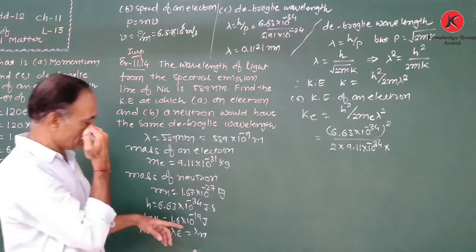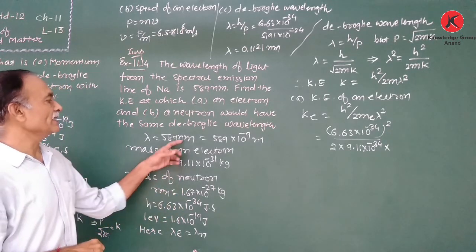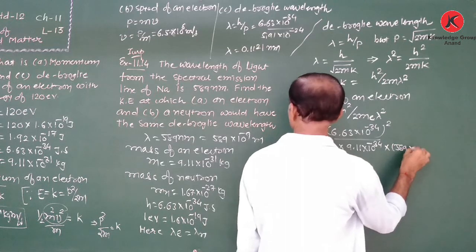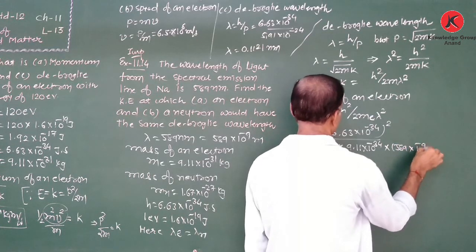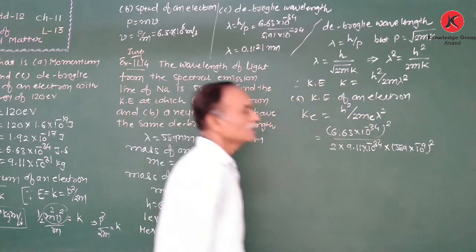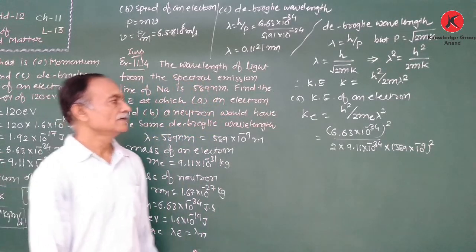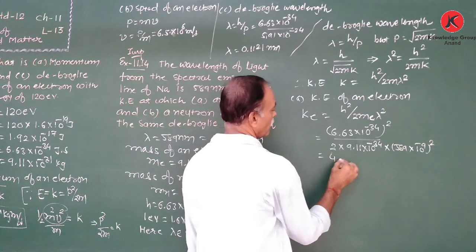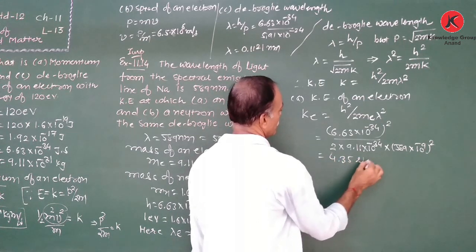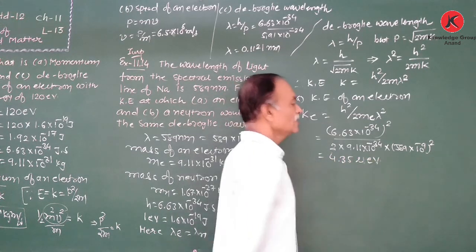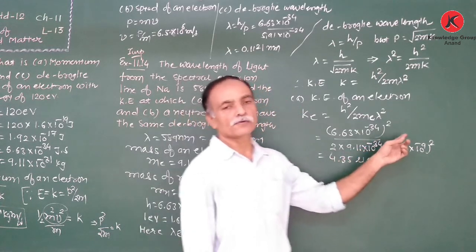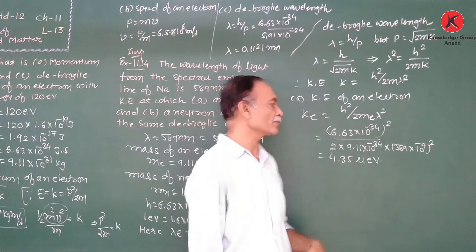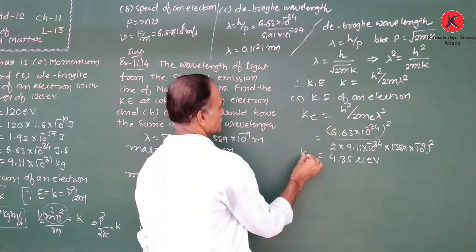Lambda is given as 589 nanometer, that means 589 into 10 is to minus 9 whole square. So we obtain the kinetic energy of the electron is 4.35 micro electron volt. You obtain it in terms of the joule, convert this joule into the electron volt. That is the kinetic energy of electron.